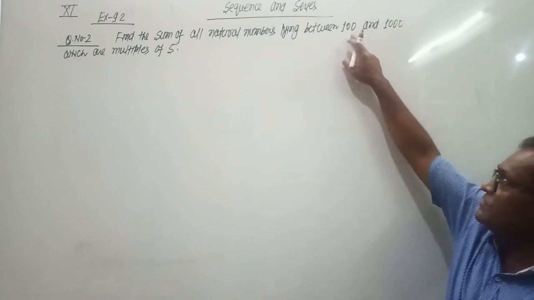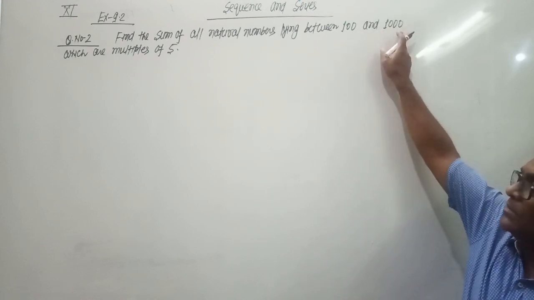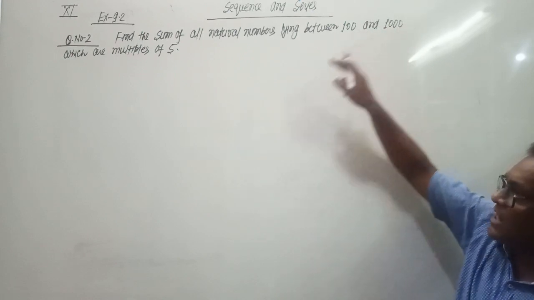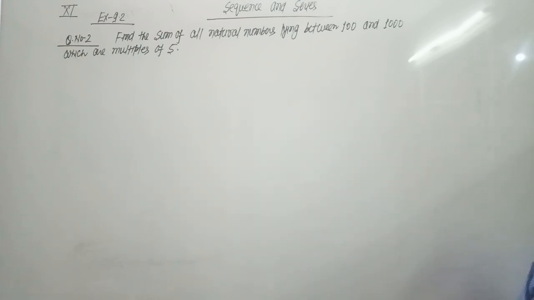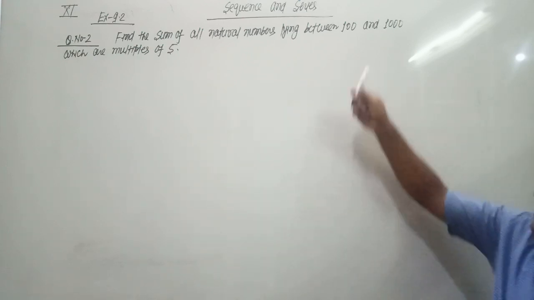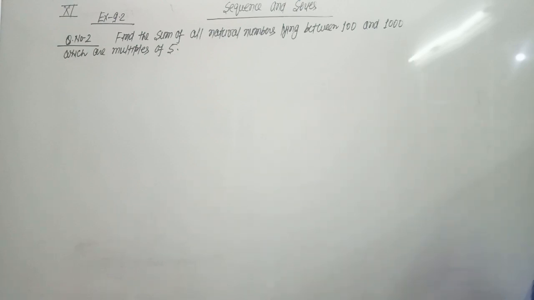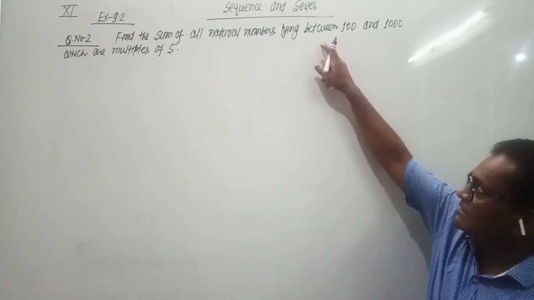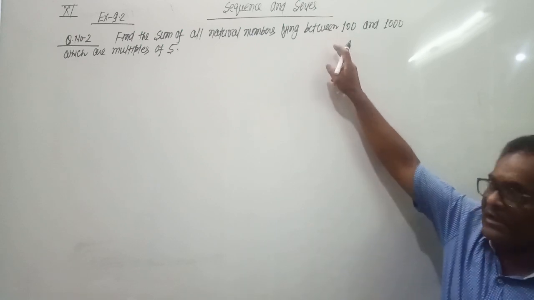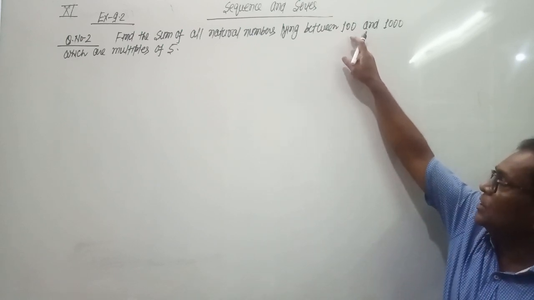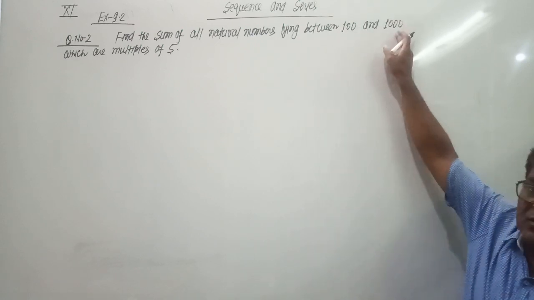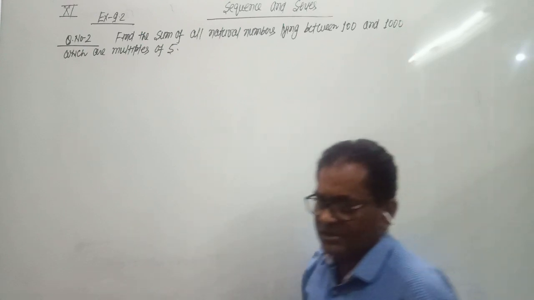You have to leave these two values, because these two values are also multiples of 5. 100 is a multiple of 5, 1000 is a multiple of 5, but since it is given that the line is between, we have to neglect these two values, 100 and 1000.